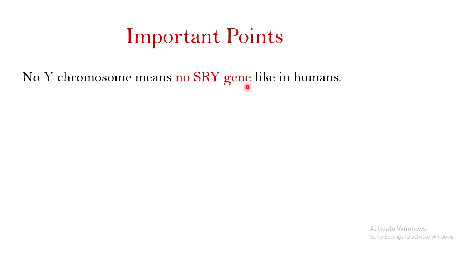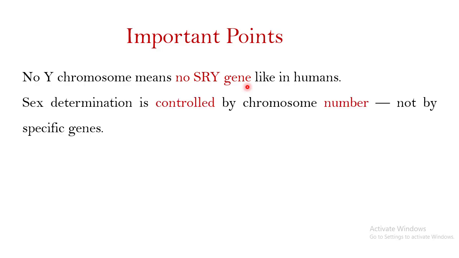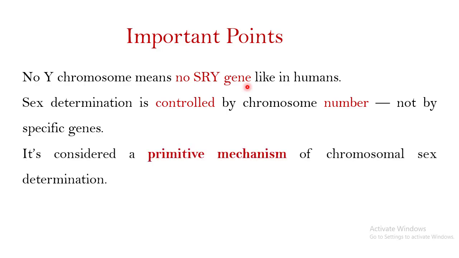So the absence of the Y chromosome means that in an individual following the XX-XO system, there would be no SRY gene. Sex determination is controlled by the chromosome number, not by a specific gene in the XX-XO system. And the XX-XO system is actually considered a primitive mechanism of chromosomal sex determination.